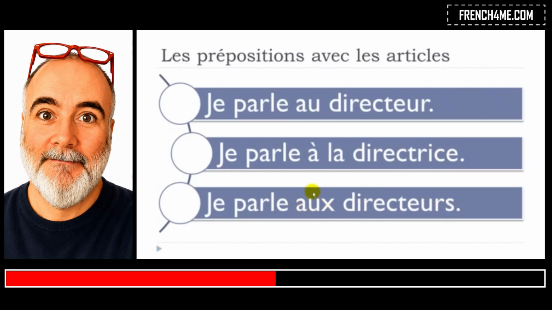It wouldn't change anything because it will still be this "o". So for the masculine or the feminine plural, it will be "aux", "o". All right, so "je parle au directeur" here for the masculine, "je parle à la directrice" here for the feminine, "je parle aux directeurs" for the plural.